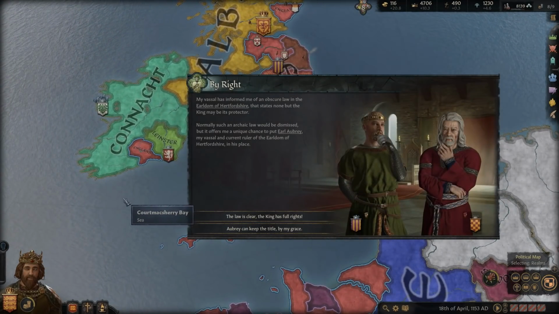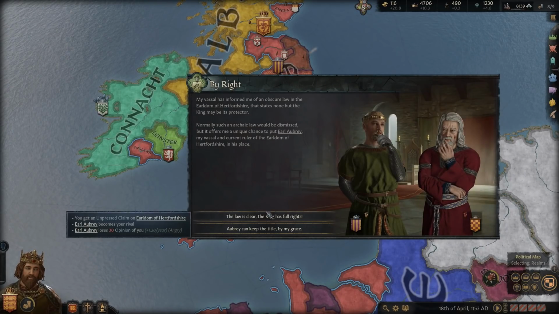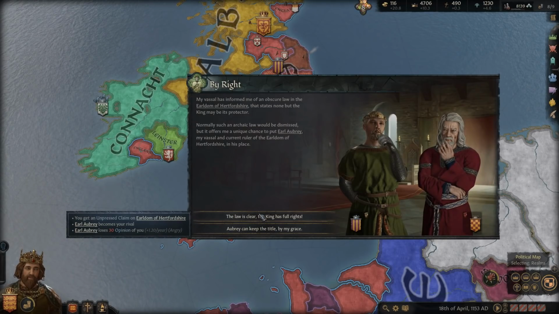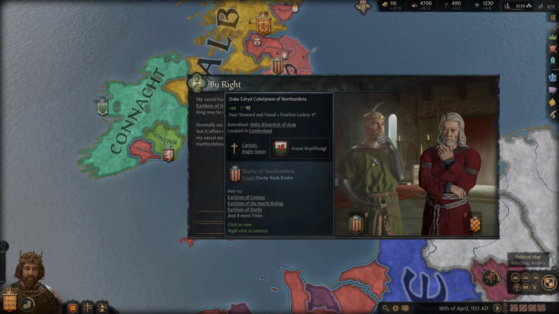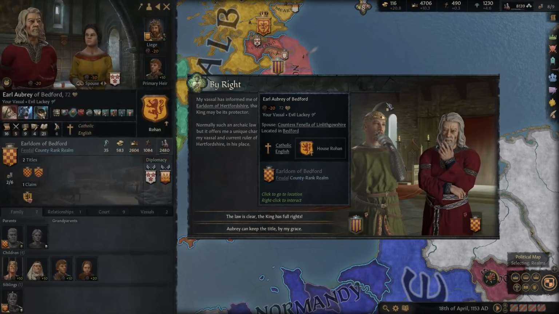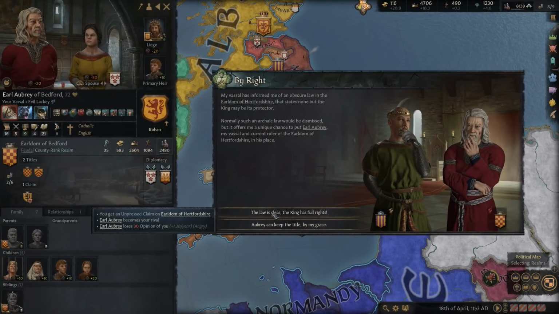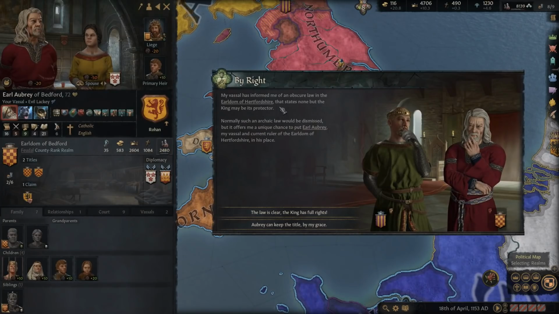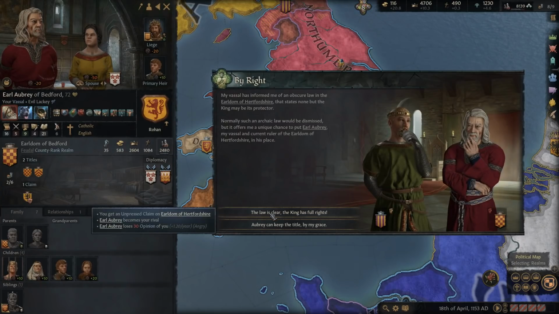By right, my vassals informed me of an obscure law in the earldom. So is this the one about, oh, okay, this will give us the claim here. And Earl Aubrey would become our rival if we decided to do this. So yeah, it states that none but the king may be its protector. Normally such an archaic law would be dismissed, but it offers me a unique chance to put Earl Aubrey, my vassal and current ruler of the earldom, in his place.